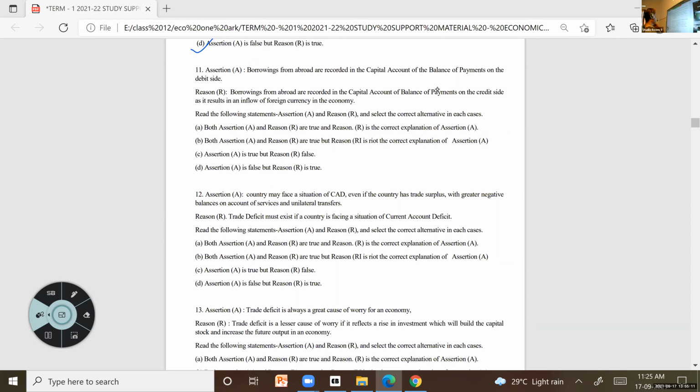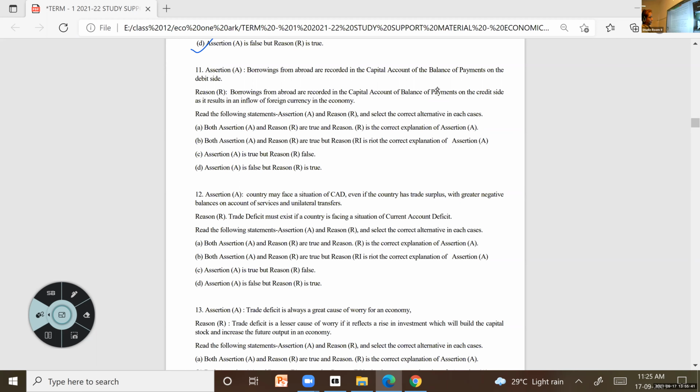Ashish, can you read the question? Borrowings from abroad are recorded in capital account of balance of payments on the debit side. When you are reading, just understand what you're reading. Borrowings from abroad are recorded in the capital account of balance of payments on the debit side.